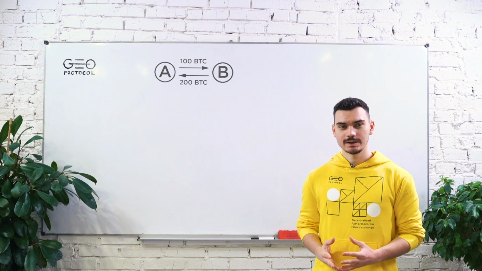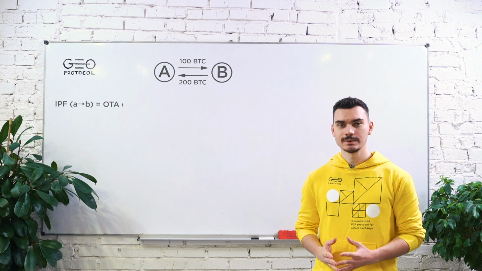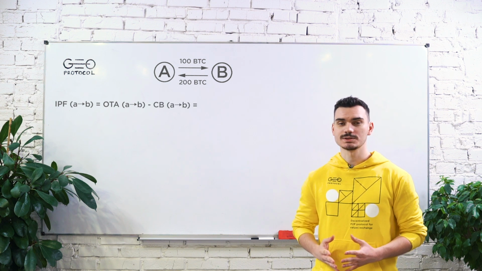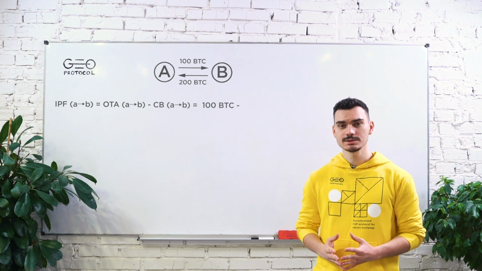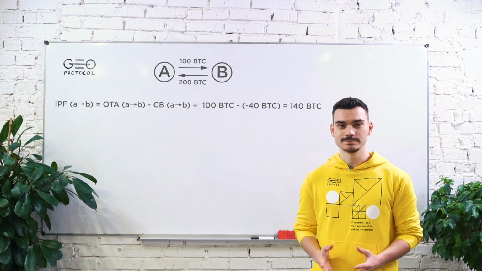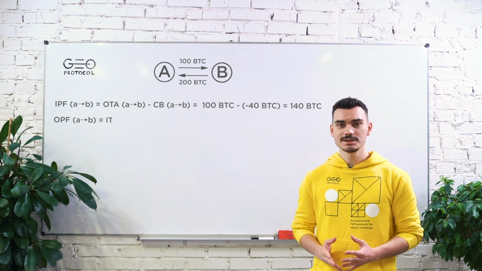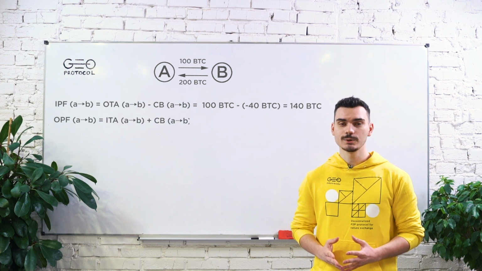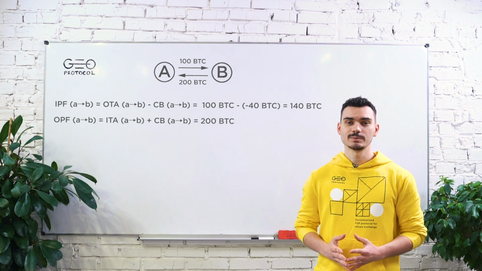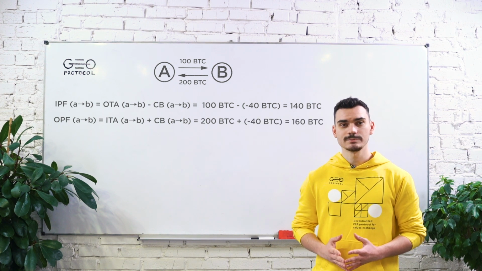In our case, IPF from node A to node B equals OTA minus CB equals 100 BTC minus minus 40 BTC equals 140 BTC. OPF from node A to node B equals ITA plus CB equals 200 BTC plus minus 40 BTC equals 160 BTC.